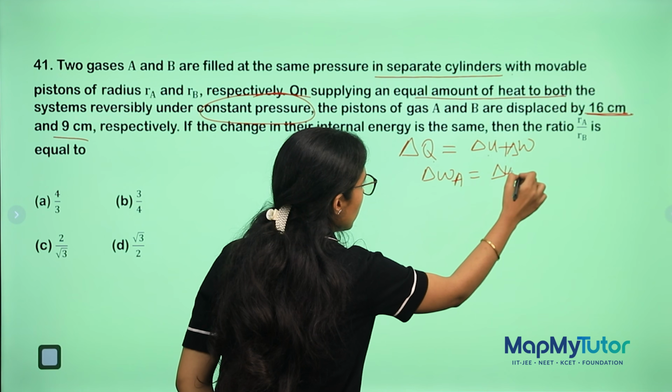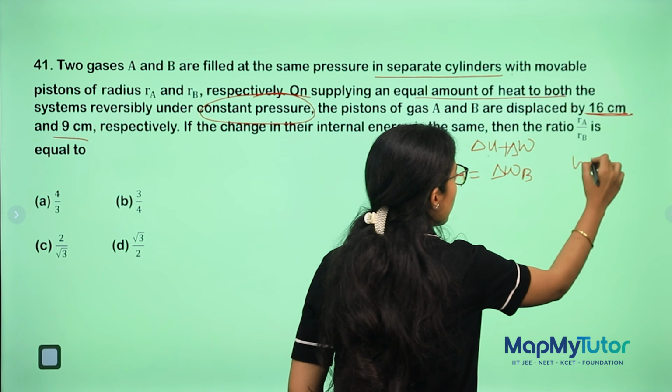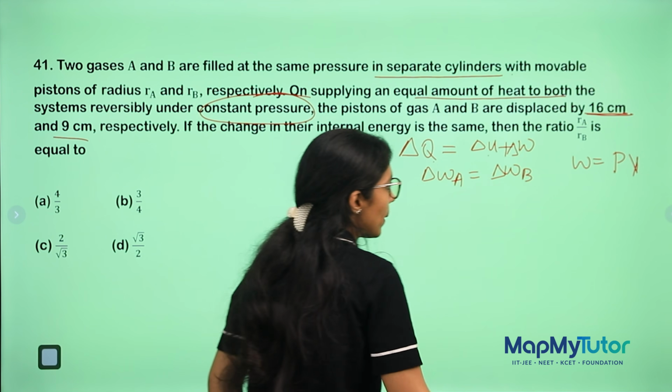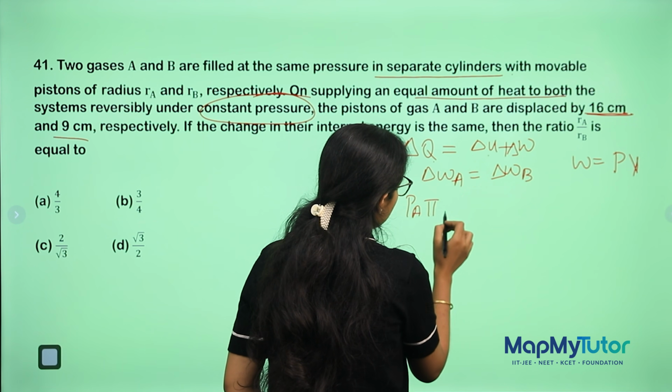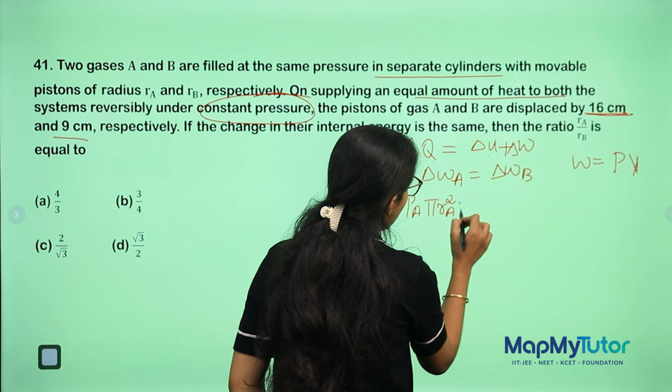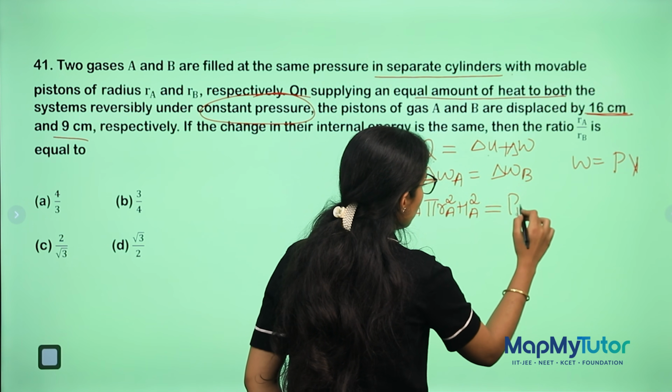So your work done should be equal. What is work done? Work done is P delta V. So I'm going to put PA, volume with the pi RA square HA equal to the same for B also.